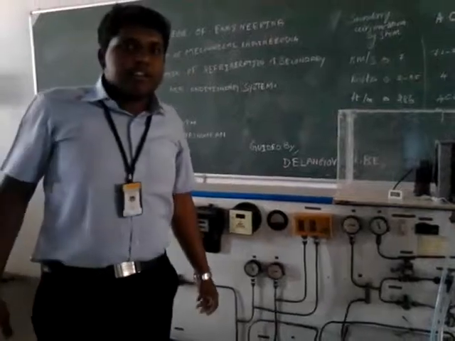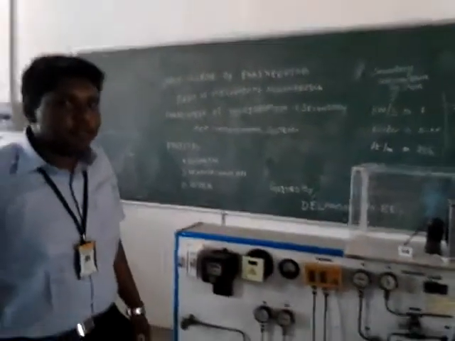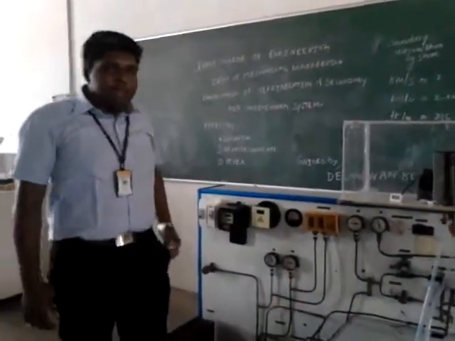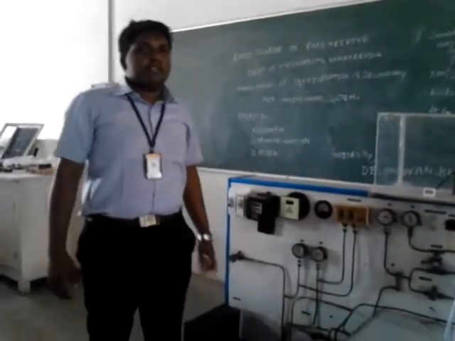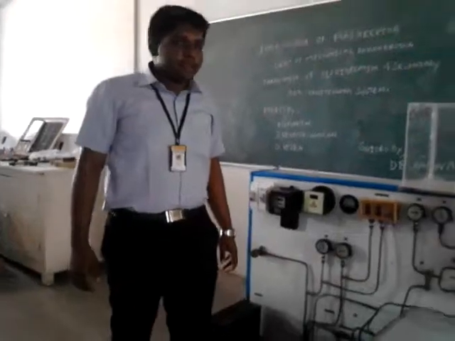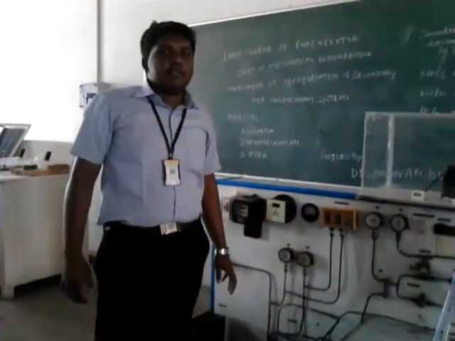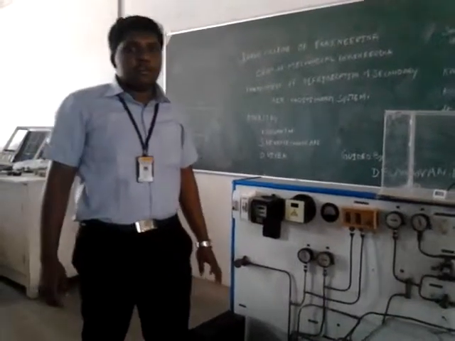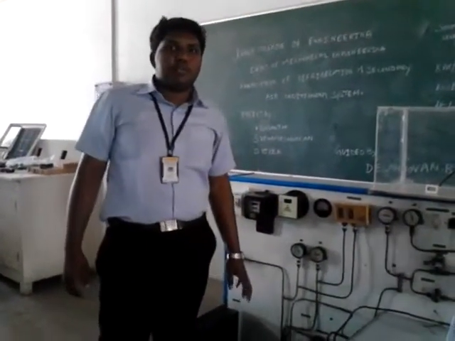Good morning, one and all. I am explaining the project components like the compressor, condenser, and evaporator unit. There are many types of compressors and condensers in the market. We are using a reciprocating compressor. The compressor capacity is 3200 BTU per hour, which is nearly 1/4 ton of refrigeration.